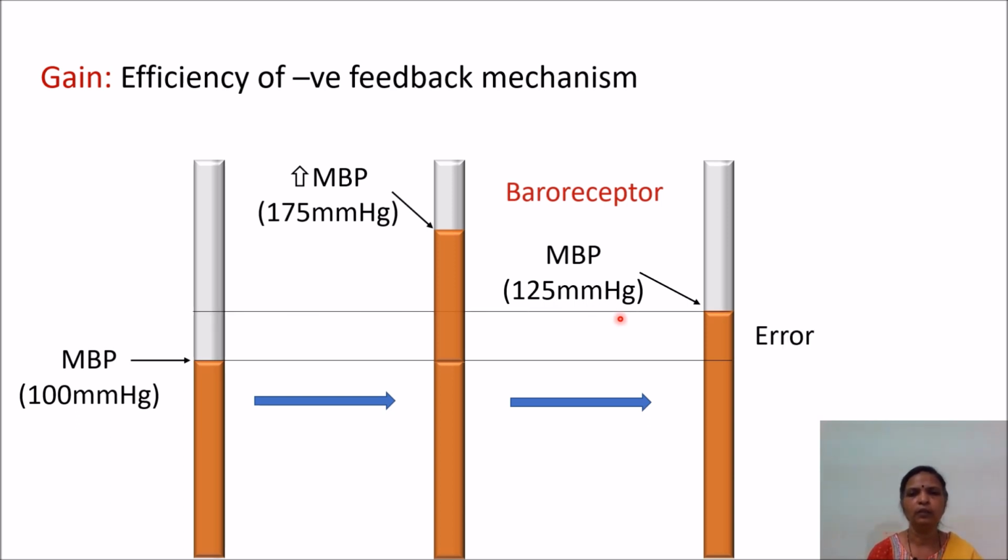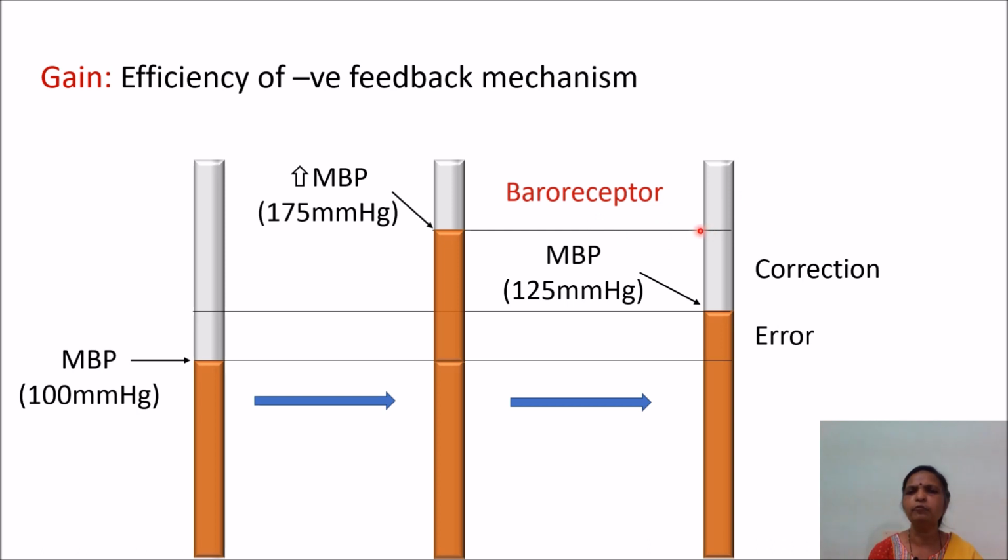So as you can note here, even though baroreceptors have intervened, the value of mean blood pressure has not reached back to the original value of 100 millimeters of mercury. It has reached only up to 125. So this discrepancy between the value obtained because of the negative feedback system and the original value or the original set point, the difference between these two values, is called the error in this mechanism.